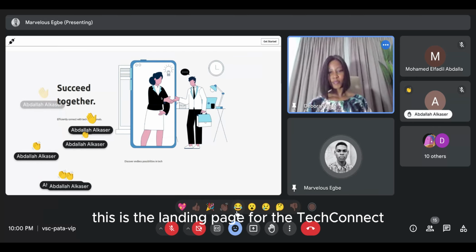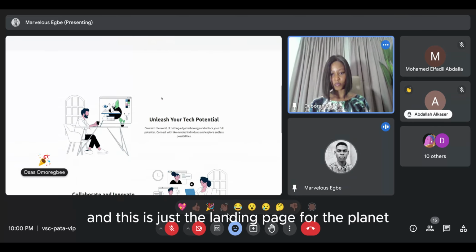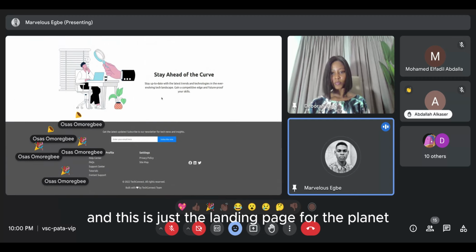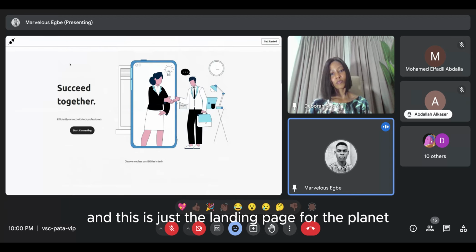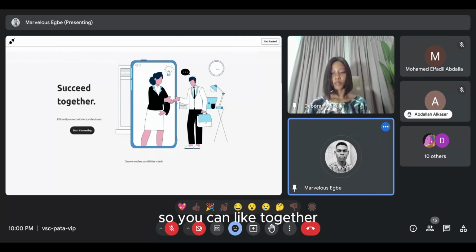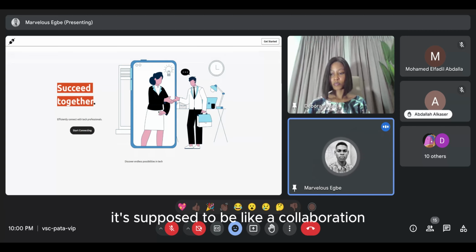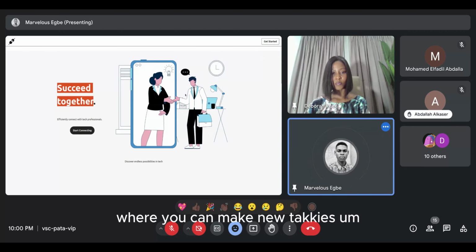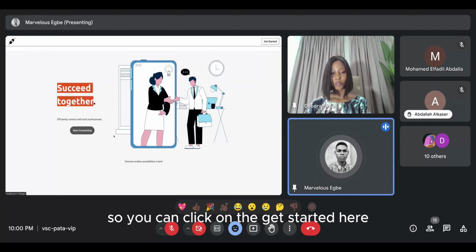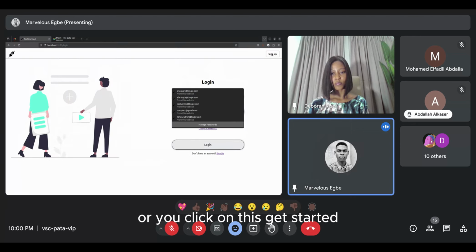This is the landing page for Connect. So you can like something together. It's supposed to be for collaboration where you can meet new techies. You can click on the Get Started here, or you click on this Get Started.